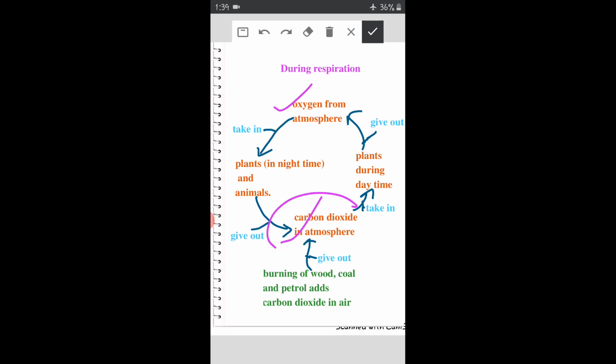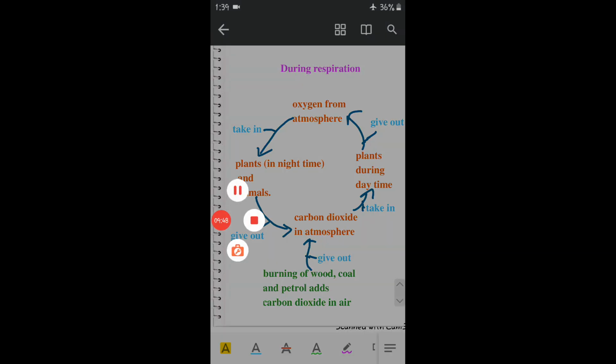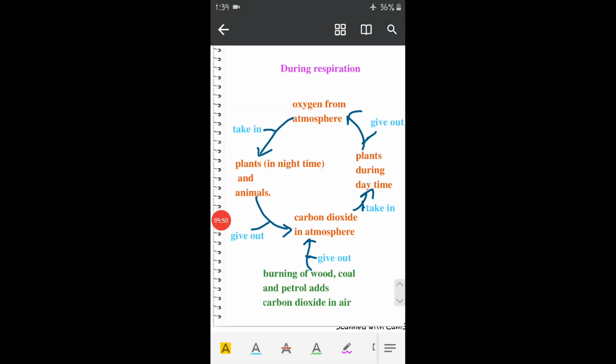The carbon dioxide released in atmosphere is taken up by plants, and oxygen is released by the photosynthesis process, and oxygen is used up again by plants, animals and humans. They give out carbon dioxide again in atmosphere. So this is how balance is maintained by plants and animals through respiration and photosynthesis.